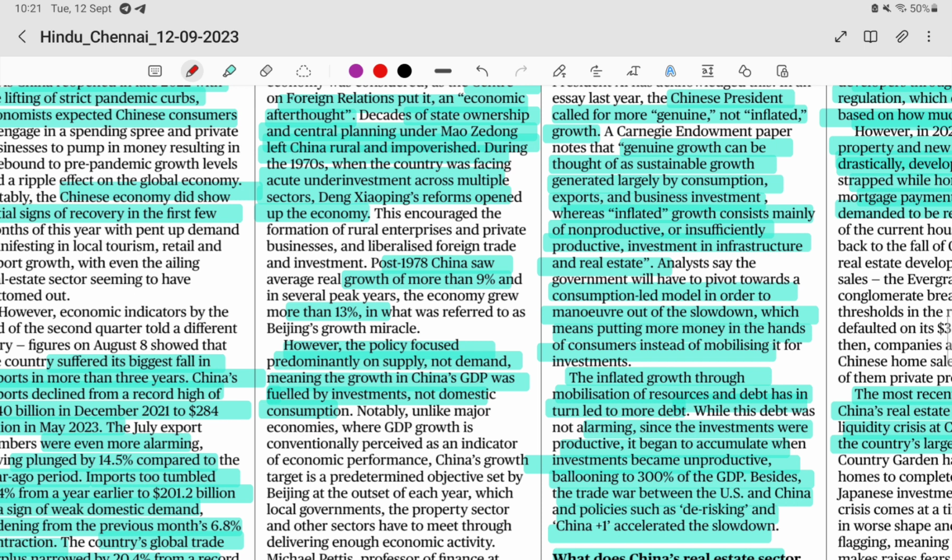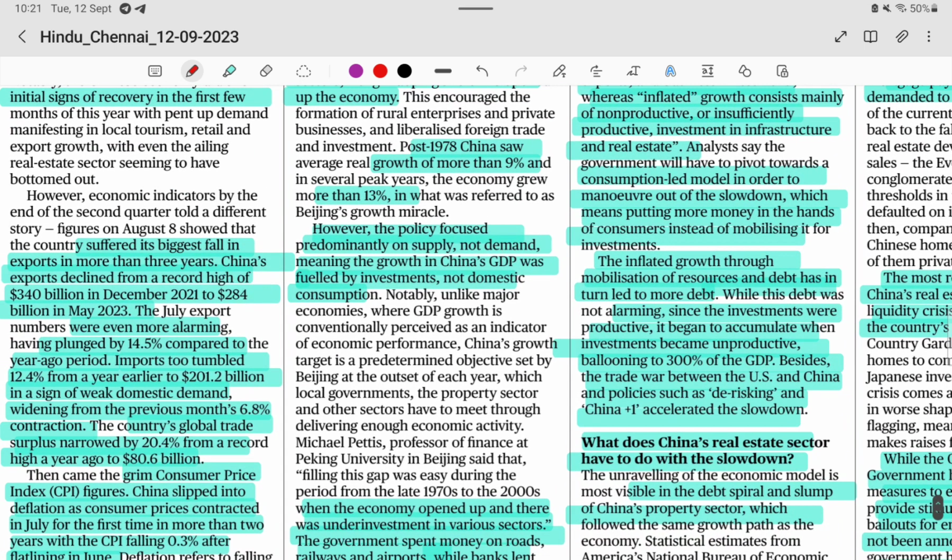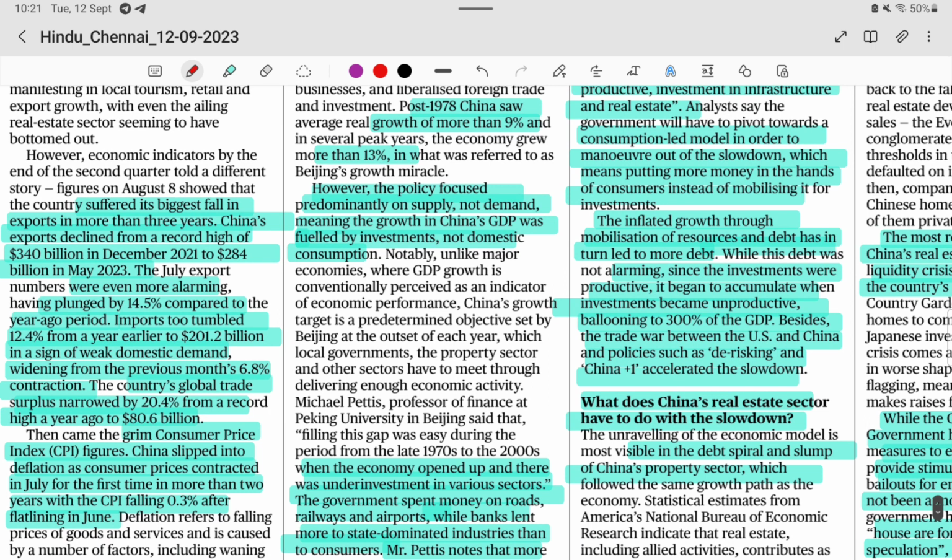Comparing with India, our growth in the 1970s was just 3% or 2.5% only, but China was growing at 13% from 1978 itself. That was the biggest growth in the world. After that, China focused on the supply side, not the demand side.